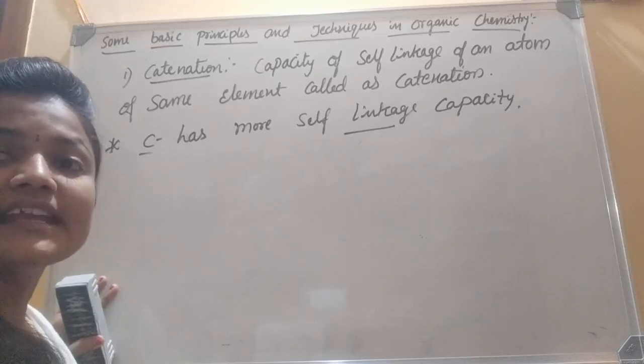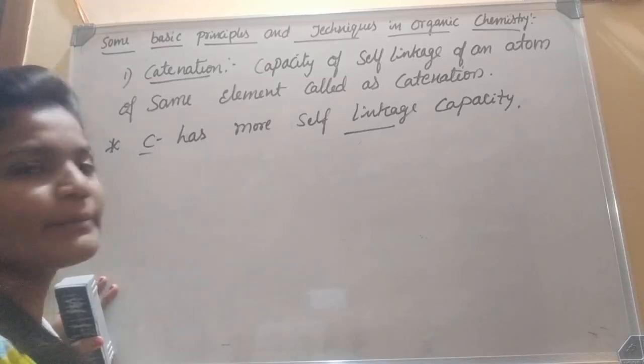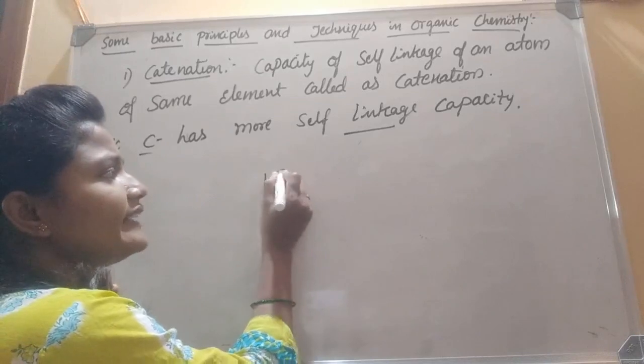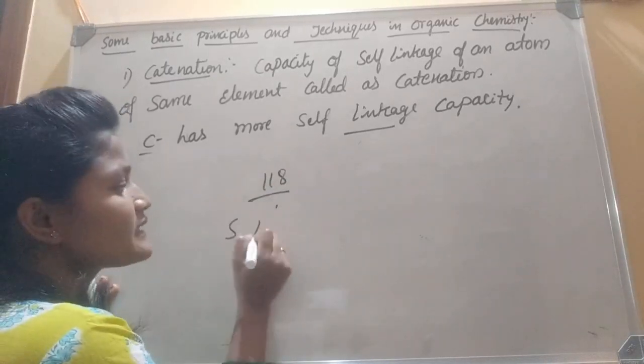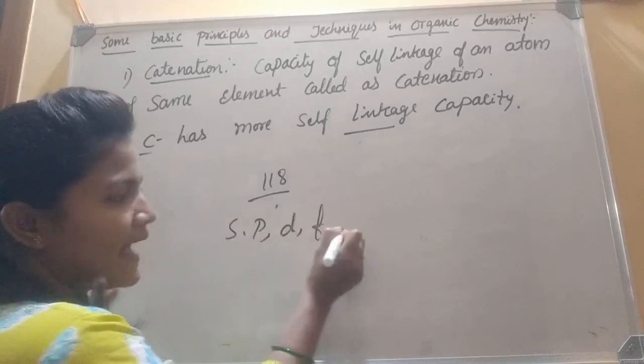And in the periodic table, there are 118 elements. There are 4 blocks, that is S, P, D, F blocks.